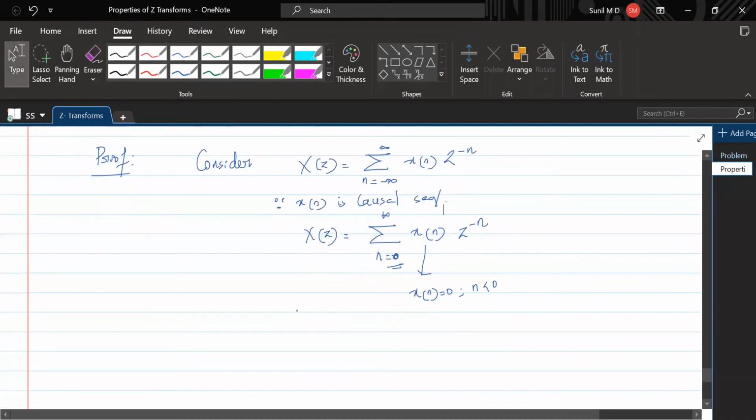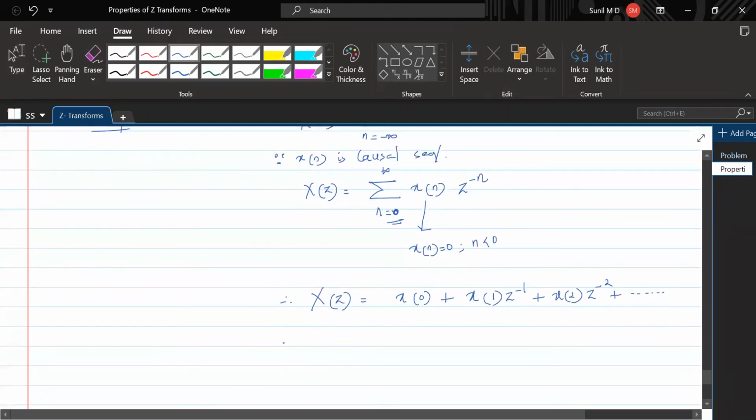Fine. Now if you expand this, x of z can also be written as x of 0, because it starts from 0, into z to the power minus 0. So this is z to the power 0, which becomes 1. Now x of 1 into z to the power minus 1 plus x of 2 into z to the power minus 2 plus it goes till infinity because it's 0 to infinity.